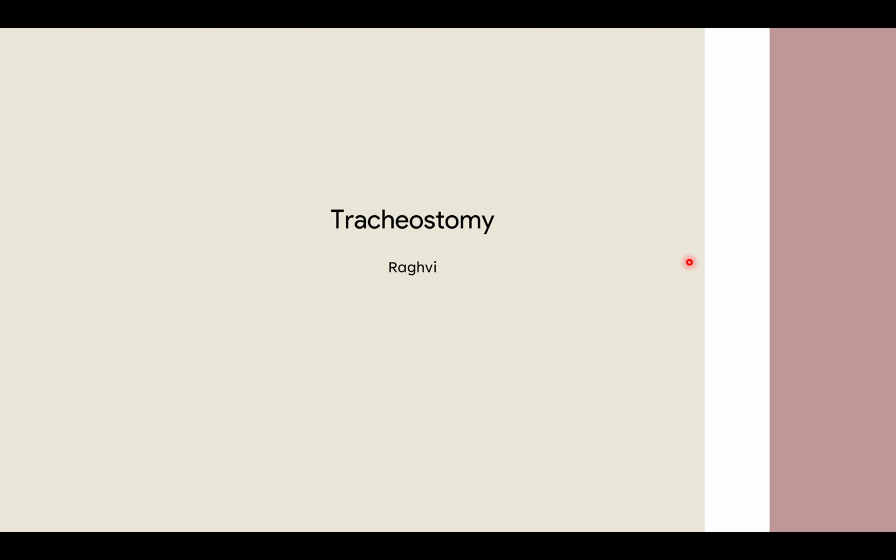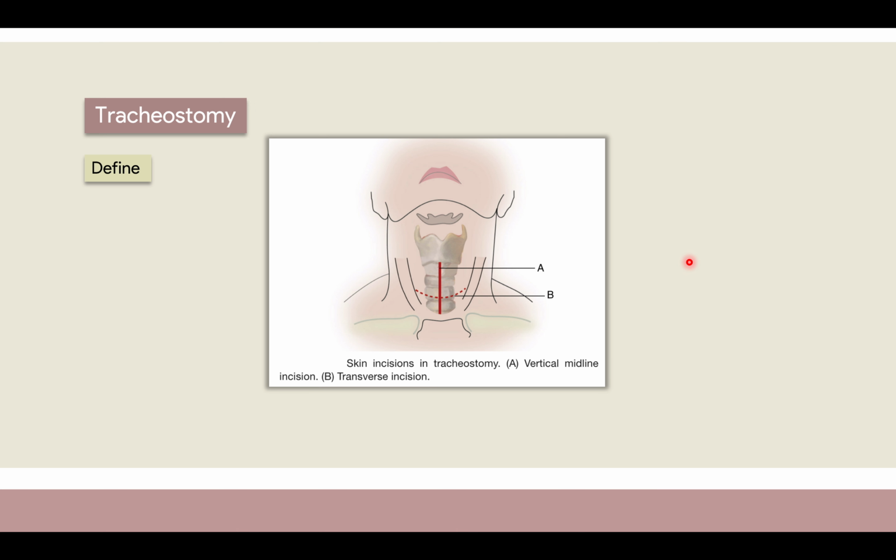Let's start this topic, which is tracheostomy. First of all, I would like to tell you what tracheostomy is. We will break this topic and write it as tracheo plus stomy.